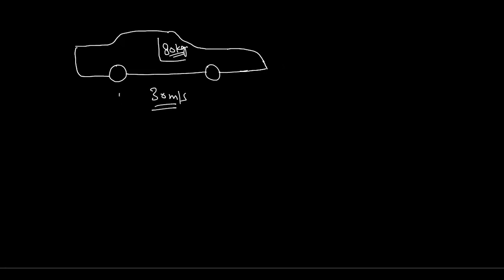Here it is moving with an initial velocity of 30 meter per second. Its final velocity will become 0, and the time duration for this is just 10 seconds to stop this car. And the mass of this man, we are not taking the mass of the car, we are just finding how much force the person is going to face, because the person is also moving with this 30 meter per second.